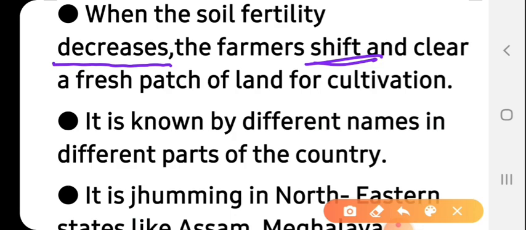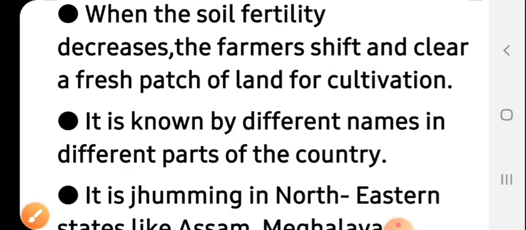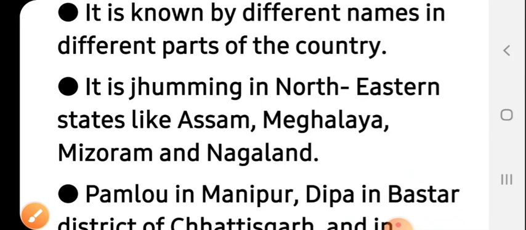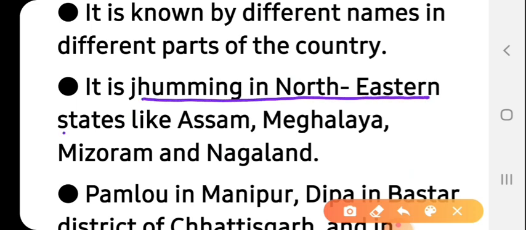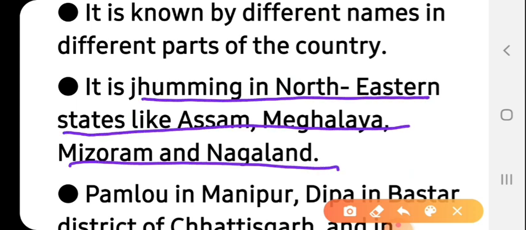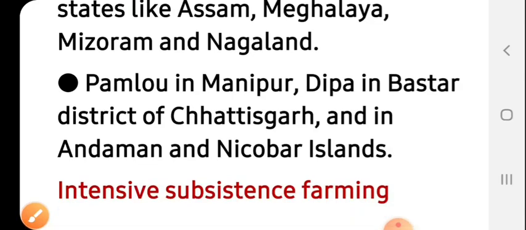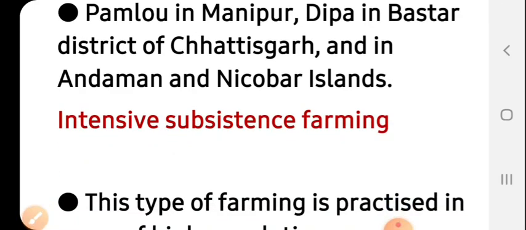This type of farming is known by different names in different parts of the country. For example, it is jhuming in northeastern states like Assam, Meghalaya, Mizoram, and Nagaland. Slash and burn, jhuming, milpa, all these are names. Pamlou in Manipur, Dipa in Bastar district of Chhattisgarh and in Andaman and Nicobar.